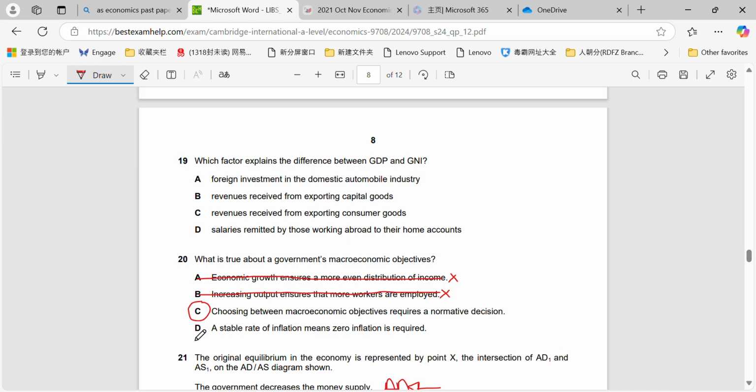And a stable rate of inflation means zero inflation is required. That's not true. We know that governments aim for an inflation rate of approximately, most anyway, somewhere between 2 and 4%, because it means that output is growing and hopefully real GDP will be rising slowly in that period.